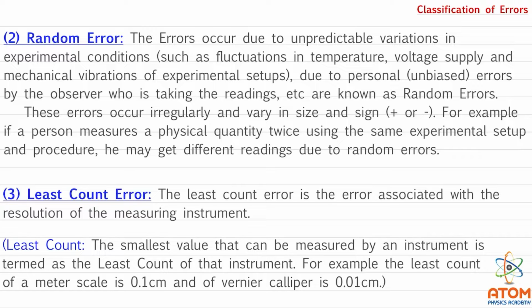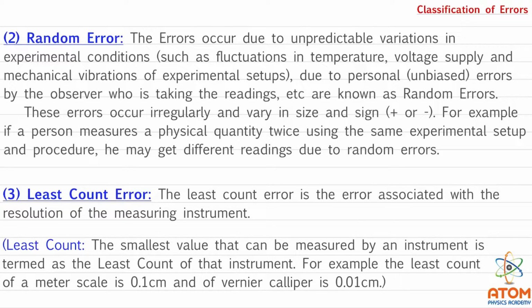So if suddenly some voltage changes, it will affect the reading you are noting. So this is unpredictable. Also, suppose some mechanical vibration is taking place and the experimental results are being affected by that mechanical vibration. Suppose some JCB is digging near the laboratory and that is producing a vibration.